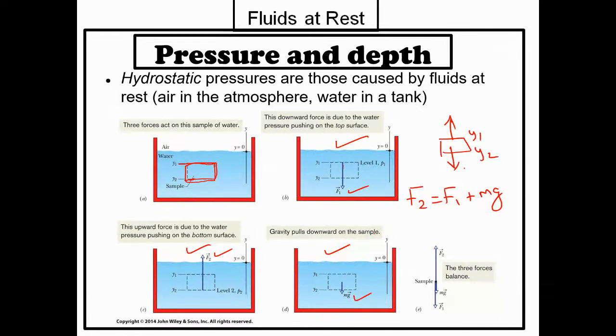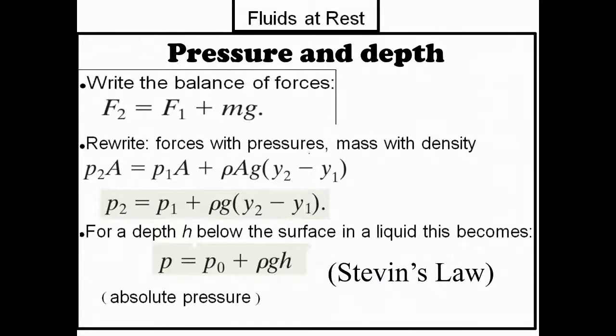Yes, you're right, because my upward force is equal to the downward force. So in these three pictures, I have two downward forces and one upward force. My upward force is F2, and my downward forces are F1 and mg. Okay, I write the same equation here.